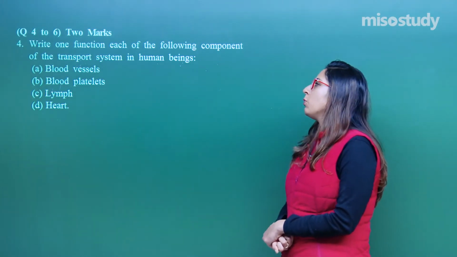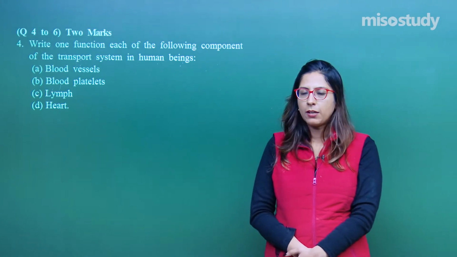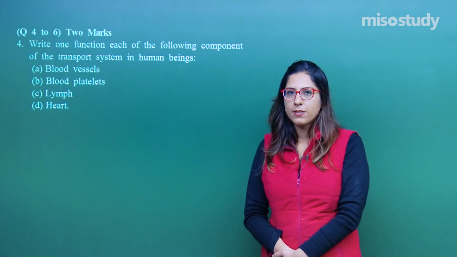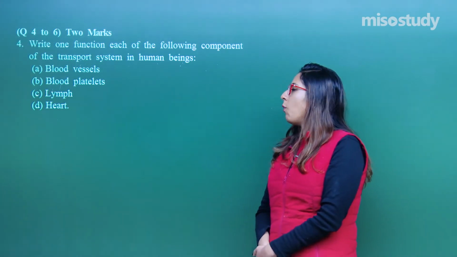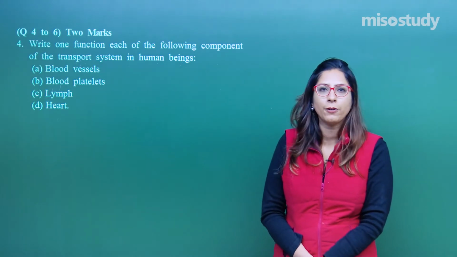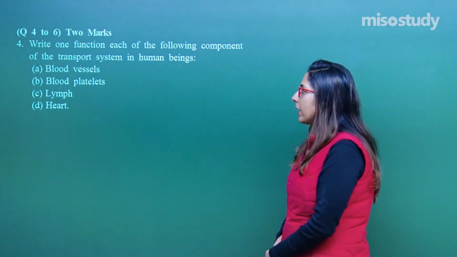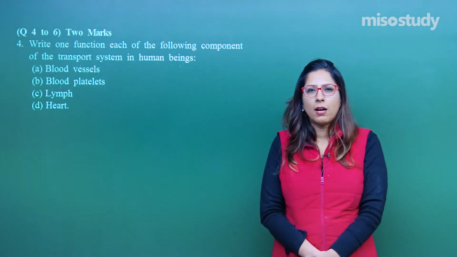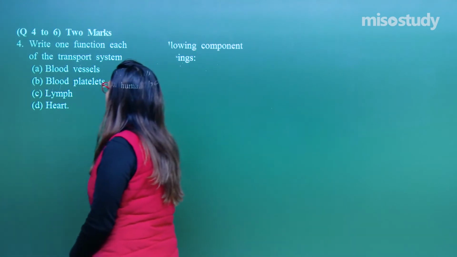They have mentioned the 2 types of circulatory system, because in option C they have mentioned lymph, that means they are asking about the lymphatic system as well. What is lymph, what is the function of lymph, etc. Now, one function you have to explain, each function should be accurate, and you have to write the most important function. Each part carries around half a mark. So, this is how you have to answer.